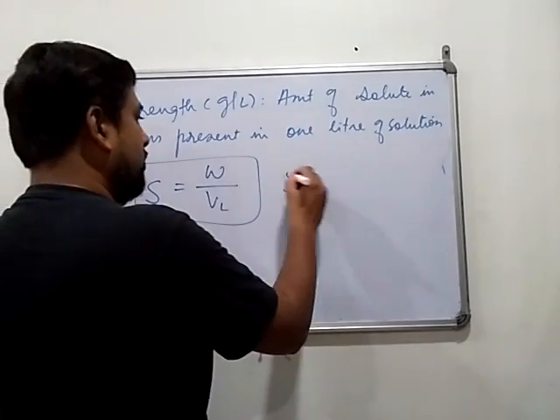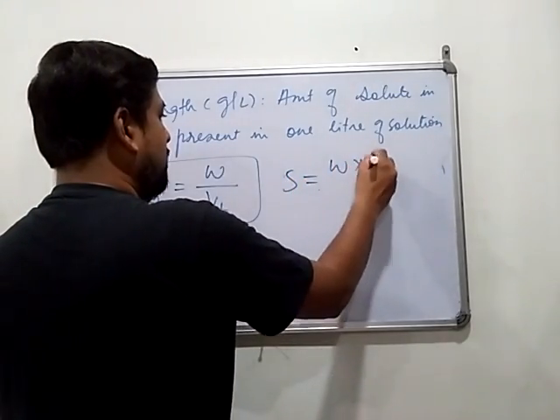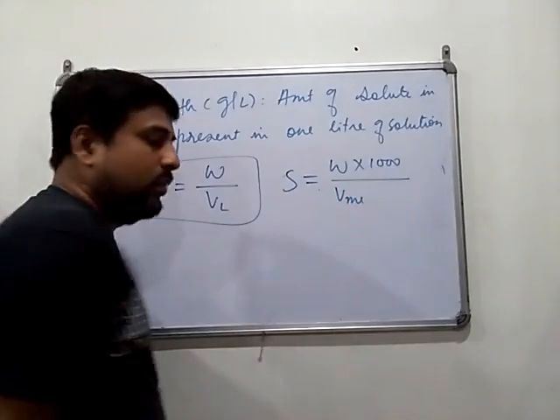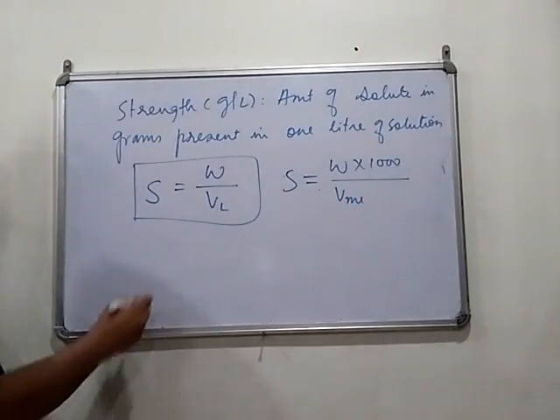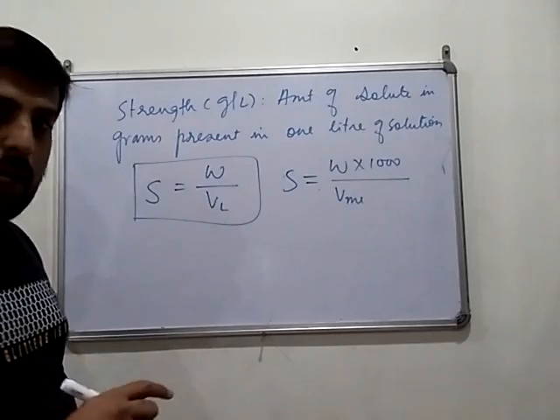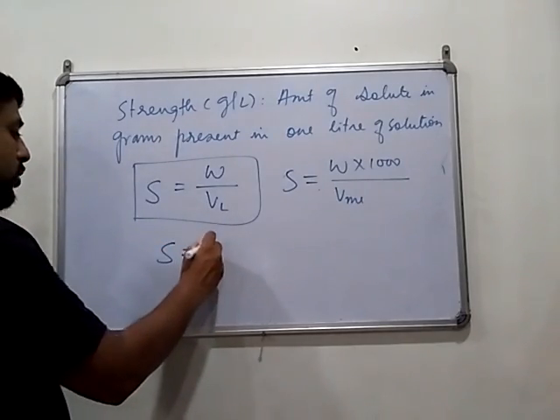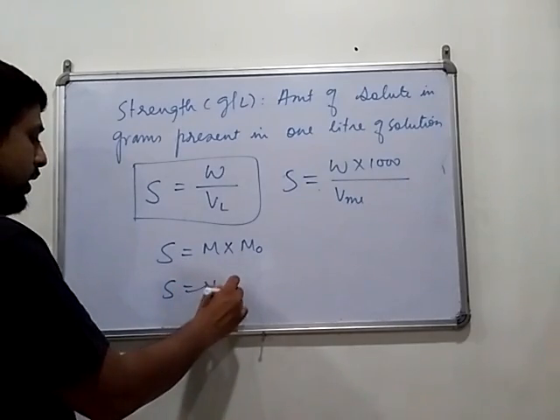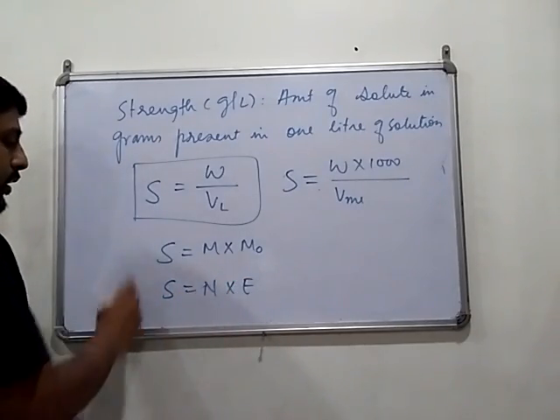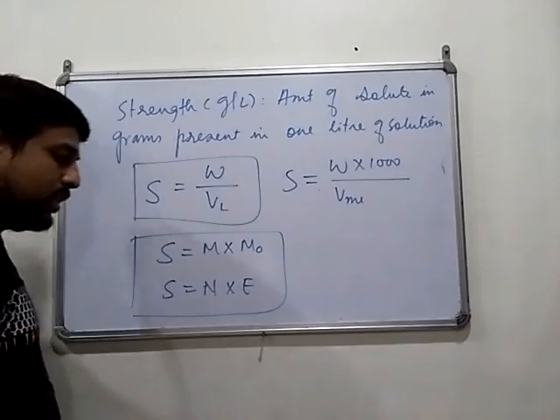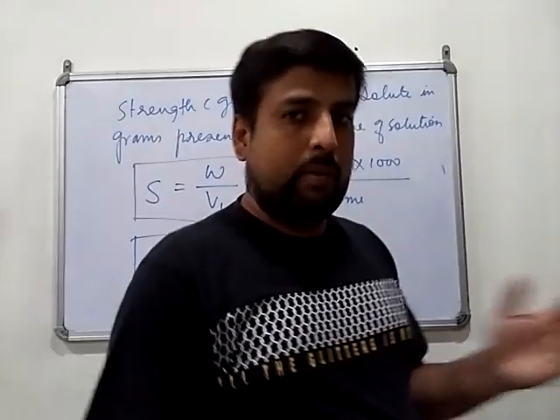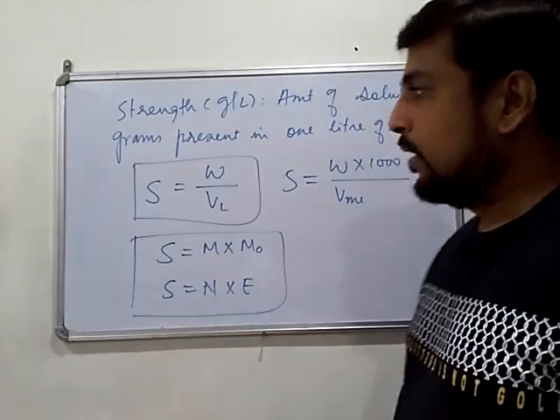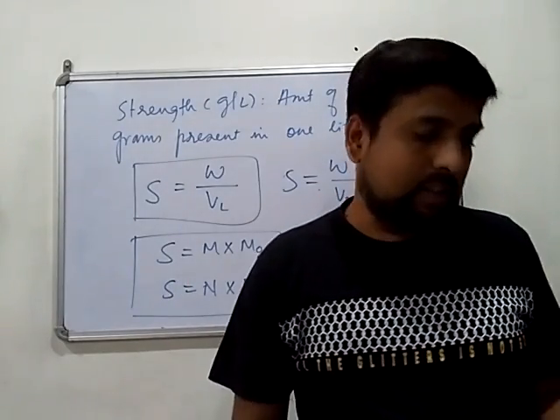Same here, strength equals W into 1000 divided by volume when the volume is given in ml. Now relation between strength and molarity. So strength equals molarity into molar mass, and strength equals normality into equivalent mass. These are the conversion terms: strength into normality and normality into strength, or strength and molarity, molarity into strength. So all these concentration terms we have discussed in short.